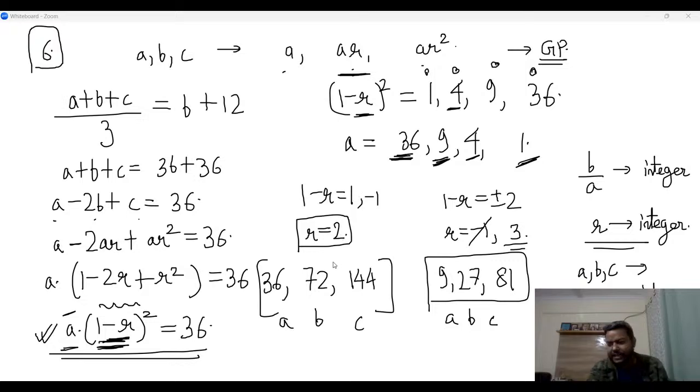I hope it is clear. The reason you are stuck is because you are not taking all the cases. All the cases are the possible values of R such that A times (1 minus R) whole square is 36, where A and R are both integers, right? That is what you need to pay attention to.